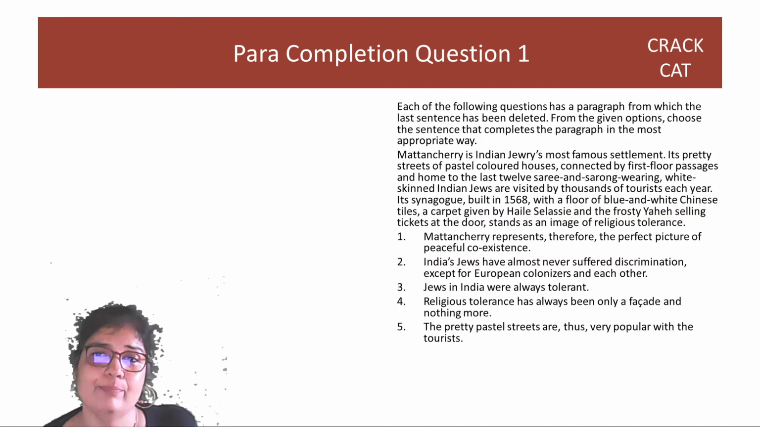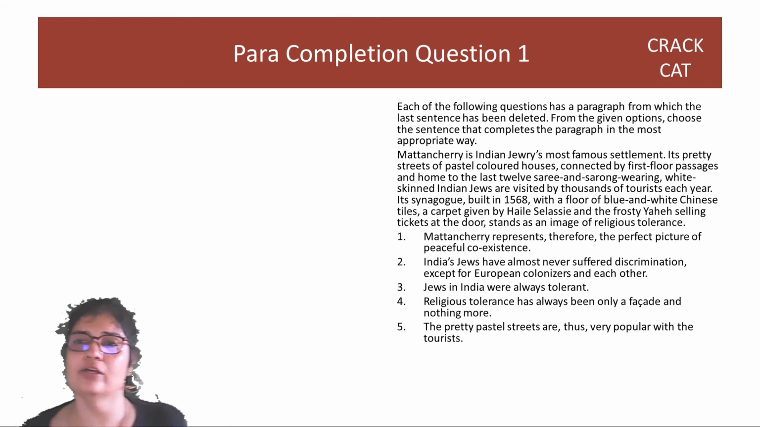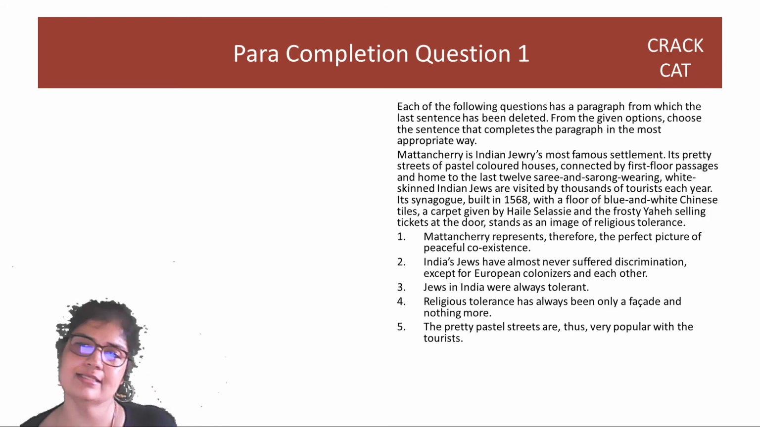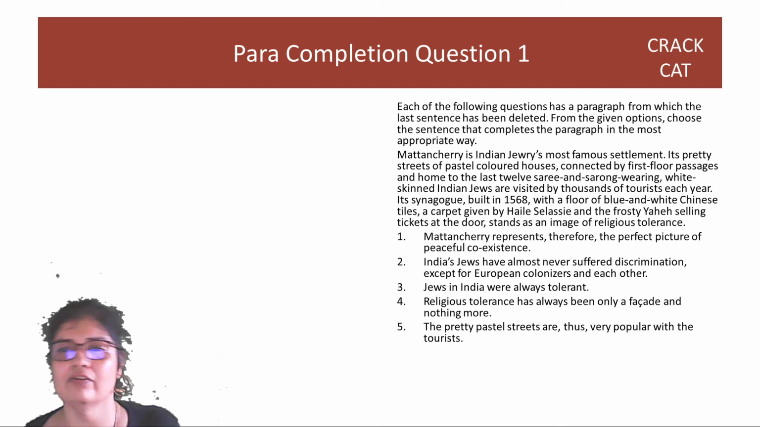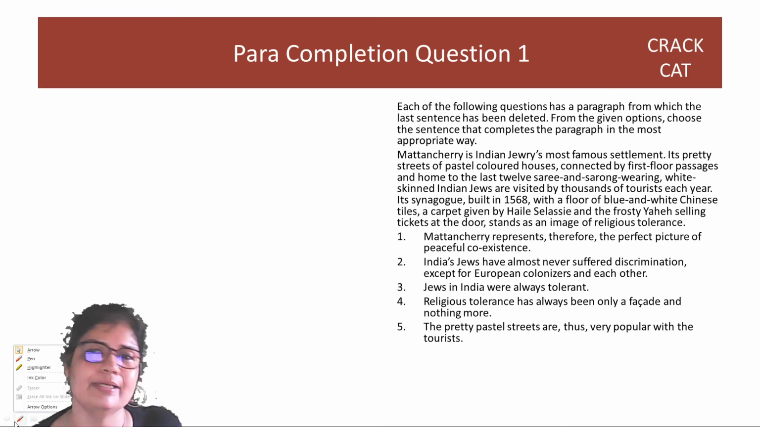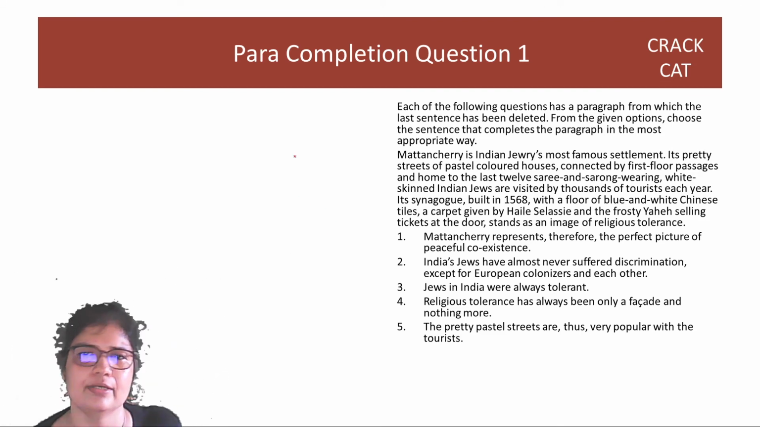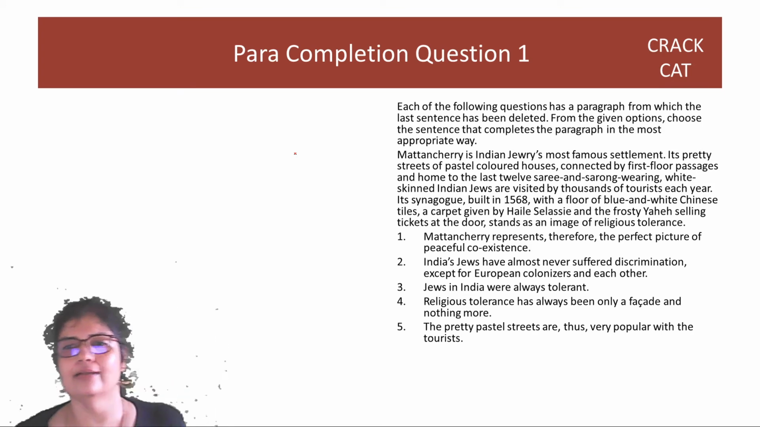Great, let's look at some para completions. Each of the following questions has a paragraph from which the last sentence has been deleted. From the given options, choose the sentence that completes the passage in the most appropriate way. Okay. Matanchari is Indian Jewry's most famous settlement.